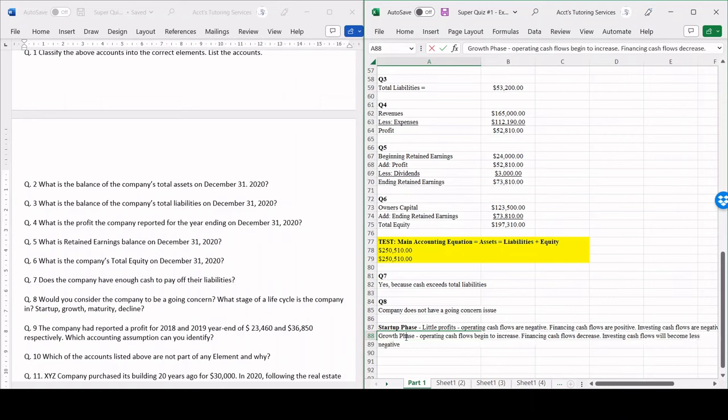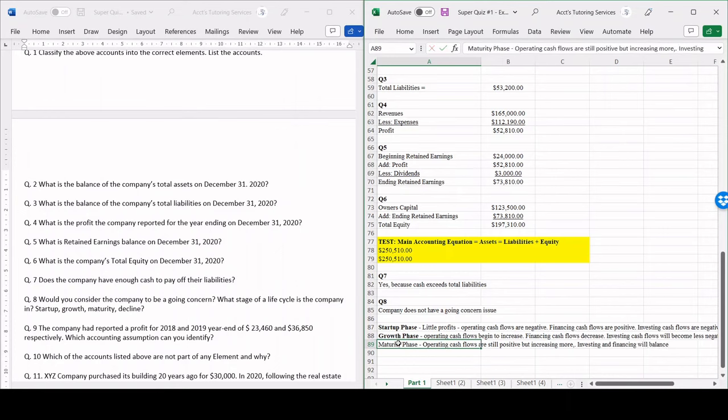Then we have the maturity phase. In this phase, things begin to level out. So operating cash flows are still positive, but increasing more. Then investing and financing cash flows will balance out. So investing and financing will balance out.